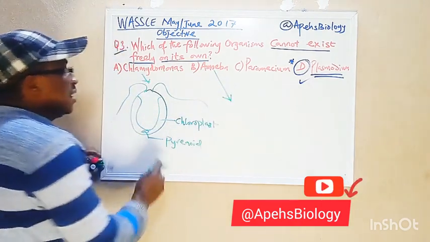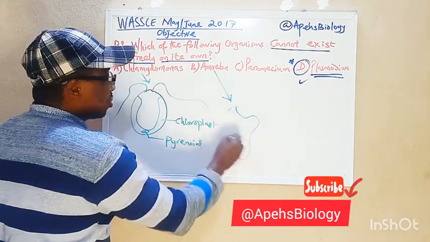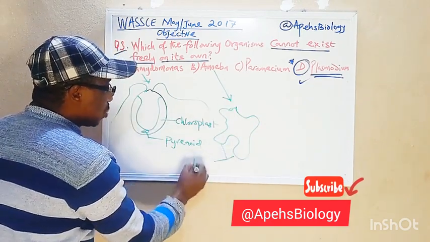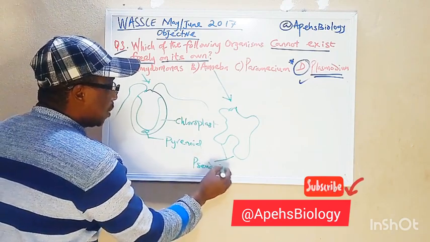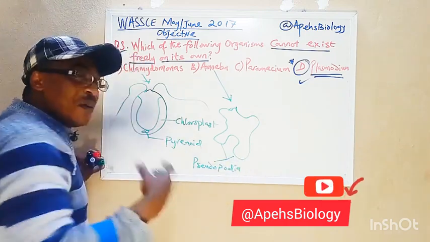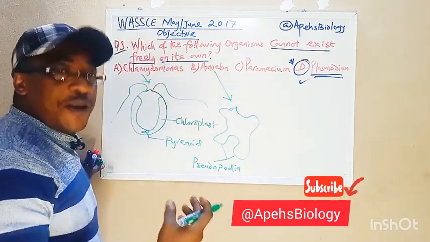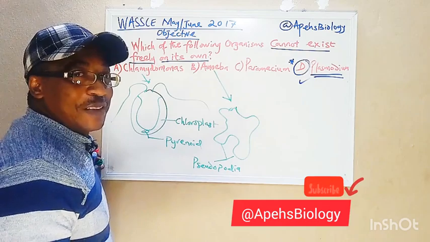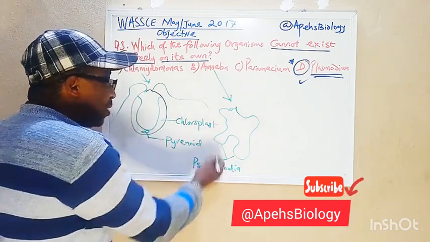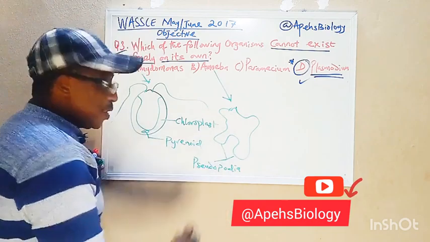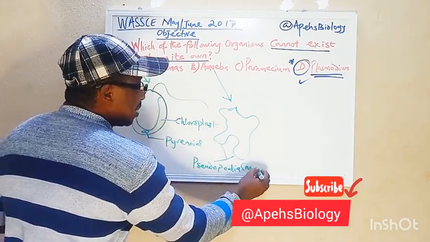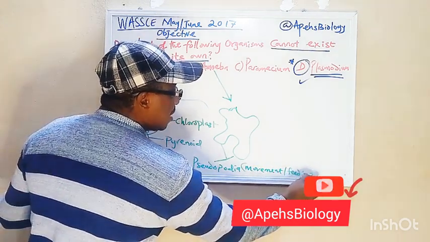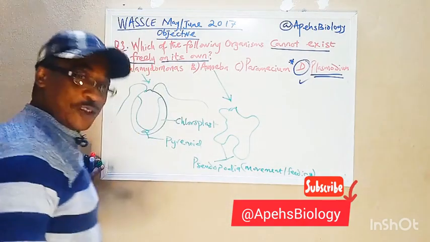Amoeba, again, is another organism that is so popular. You see that it does not have a definite shape. But one thing about amoeba is that it has these projections that are referred to as pseudopodia. The pseudopodia in amoeba allow it to capture its prey, so it can feed, so it exists on its own. Is that okay? So the pseudopodia allow the organism to move around and also to feed. So the moment you come across amoeba, it has pseudopodia for movement and also for feeding. You see, these are things that can be used in other objective questions.